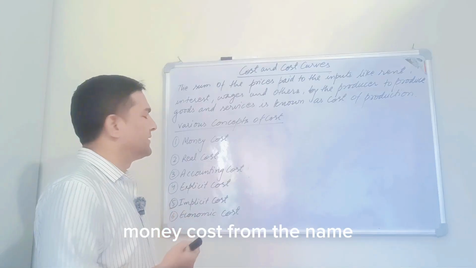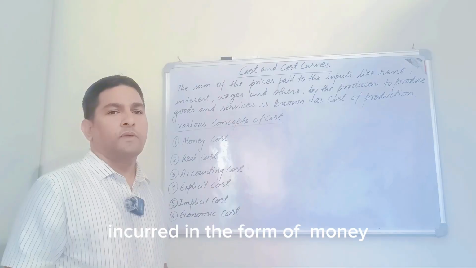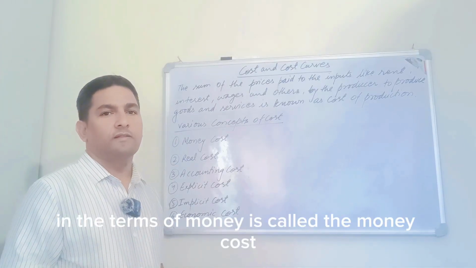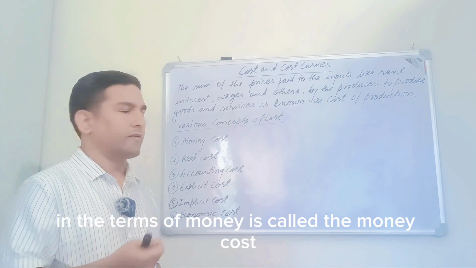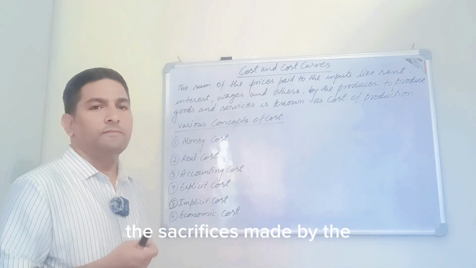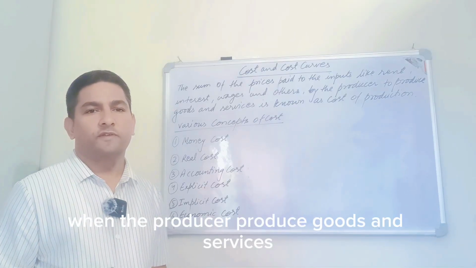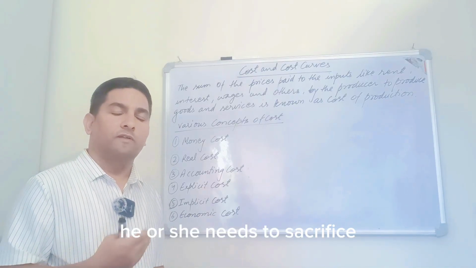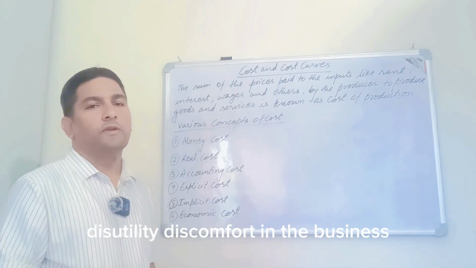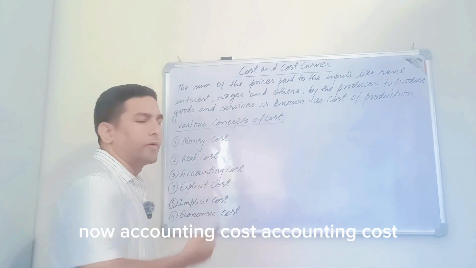Money cost, from the name it's clear that the cost incurred in the form of money for the payment of rent, interest, wage, payment for the raw materials, etc. in terms of money is called the money cost. Real cost. Real cost denotes the sacrifices made by the producer to produce goods and services. When the producer produces goods and services, he or she needs to sacrifice lots of things. He or she has to bear a lot of pain, discomfort in the business, and that is called the real cost.